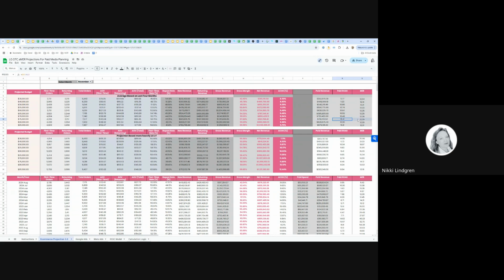We're going to look at the ROAS expectation and the MER expectation. Probably a little bit more accurately, we're going to look at last November more heavily, at which point we would be looking at this model, and we can see instead of needing to spend 75K, we might actually get away with just spending 60K, and that's going to get us again above that 1.2 million. And we're going to see a little bit lower of a need for sales to be attributed to paid revenue, coming in at almost $564,000. And the MER is going to be healthier.